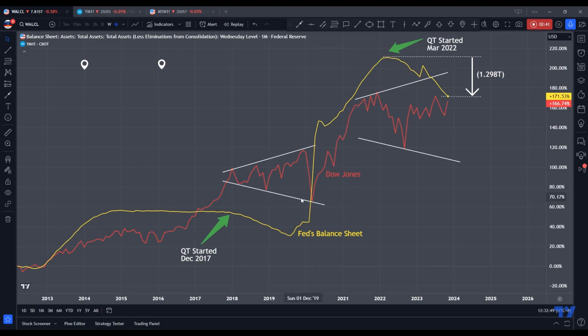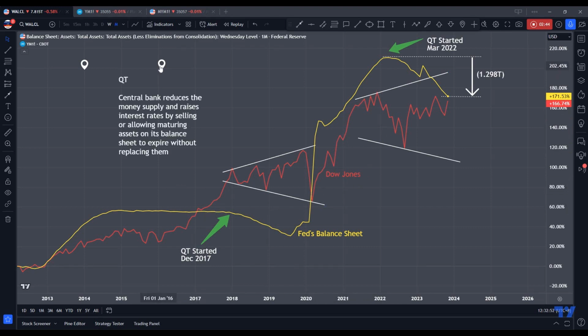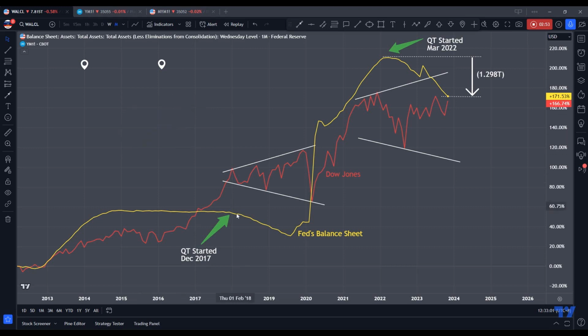And let's look at QT. Again, QT is a reduction of the money supply, so the stock market will go through a period of maybe a bear market or huge volatility. Let's recap what happened in 2017, when the Fed went to QT briefly for about 2 years. Let's look at what happened to the stock market at the beginning of 2018 with QT. The stock market, the Dow Jones, NASDAQ and S&P, went into a period of huge volatility, to the extent of almost going bearish. And thanks to the end of QT, the market went up.